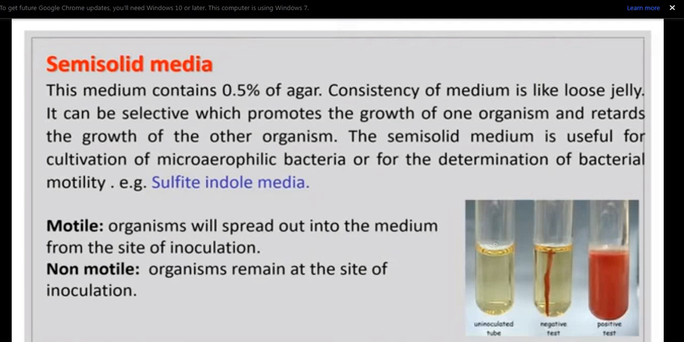This medium is used to check motility of the organism. If the organism is motile, it will spread out into the medium from the site of inoculation. If the organism is non-motile, it will remain at the site of inoculation. You can see this in the picture.